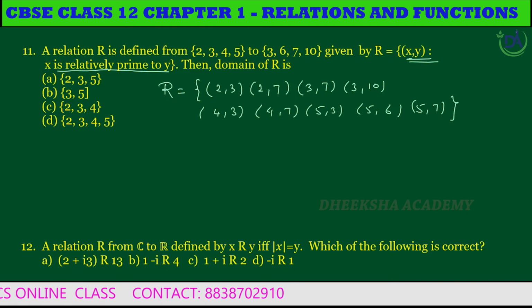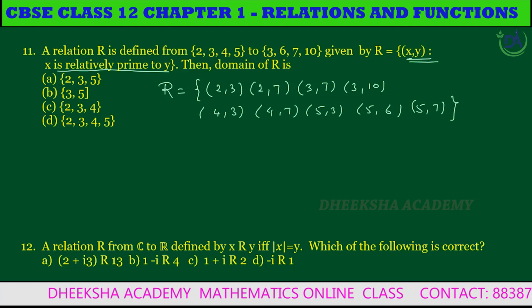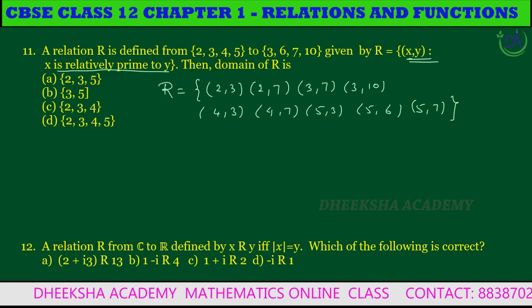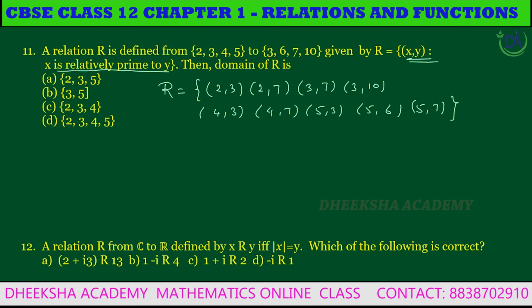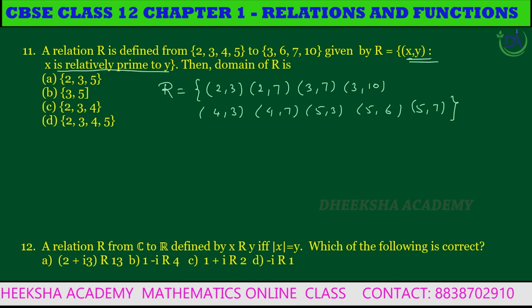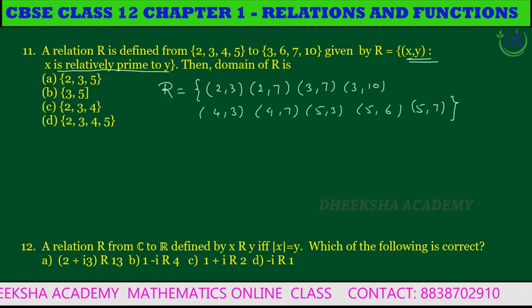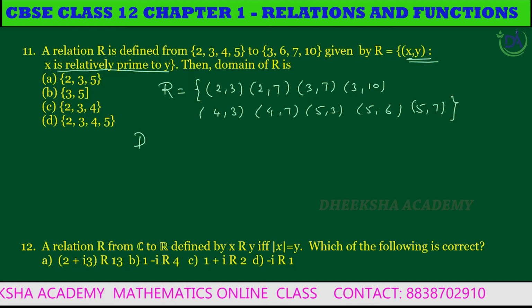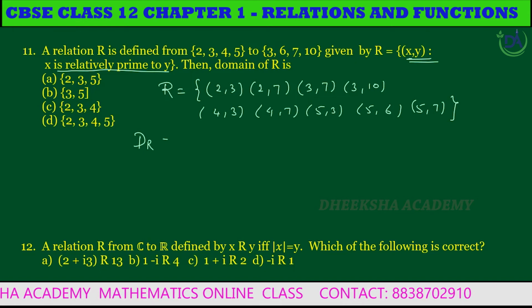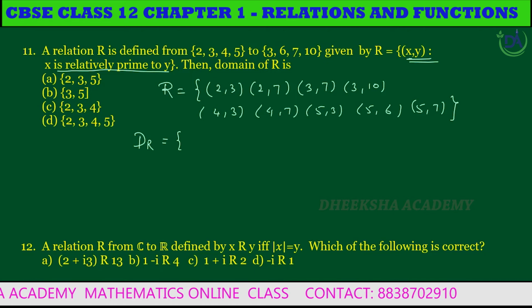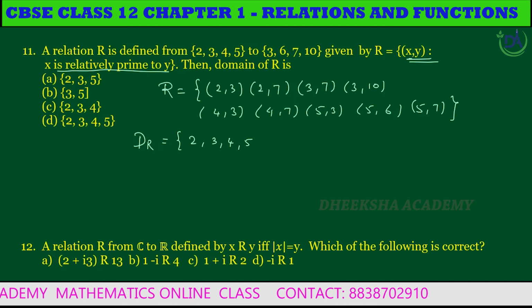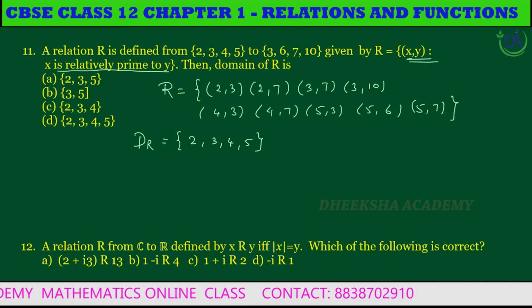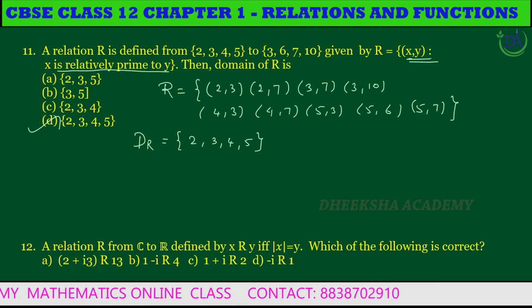x is relatively prime to y. 2 is relatively prime to 3. Similarly (2, 7), (3, 7), (3, 10), (4, 3), (4, 7), (5, 3), (5, 6) and (5, 7). So the domain of the relation R is {2, 3, 4, 5}. So subdivision D is the correct answer.